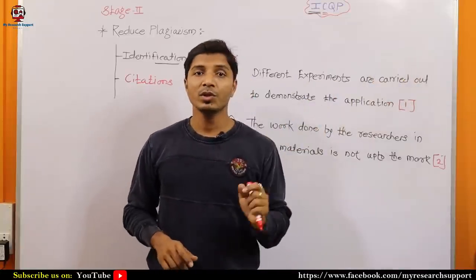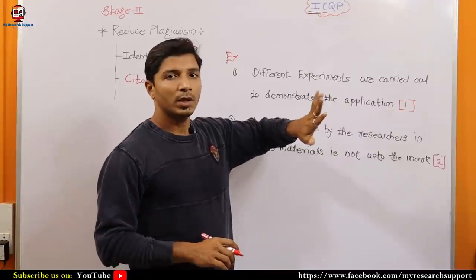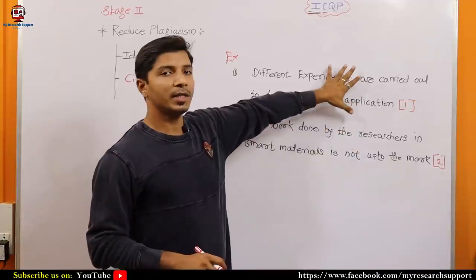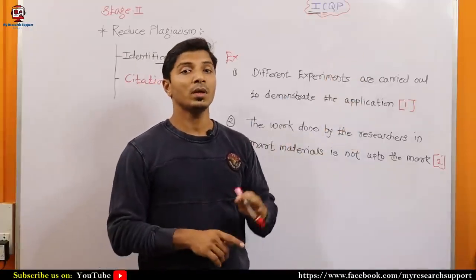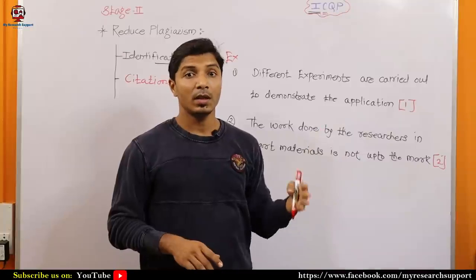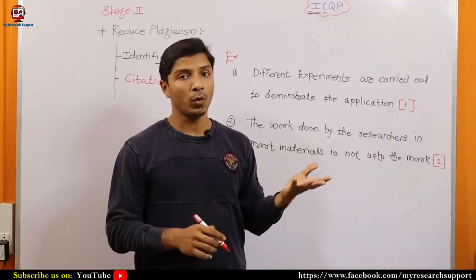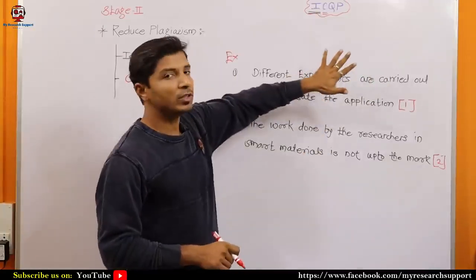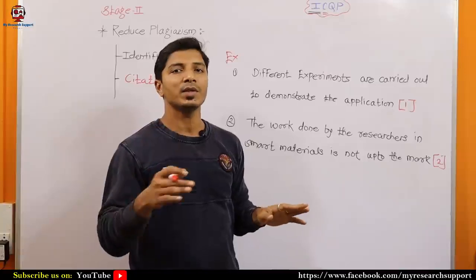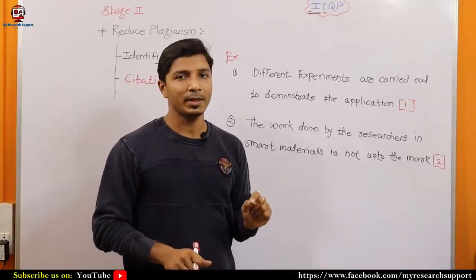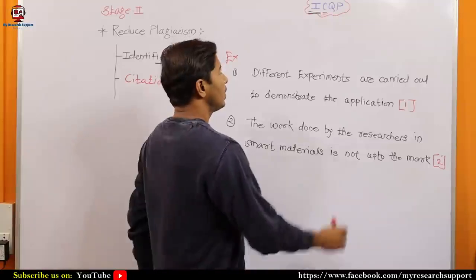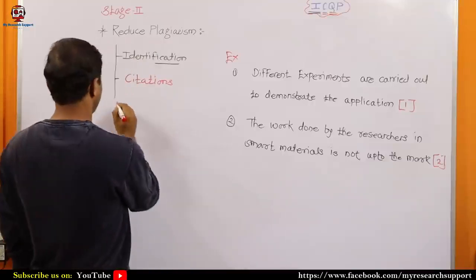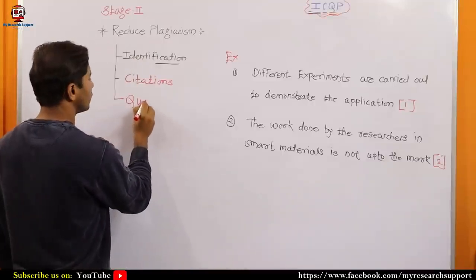But the most important point is, even if you are giving proper citations, this sentence, this information will still be shown in the plagiarism checker or plagiarism checking software or report. So this text will be highlighted because I have copied this sentence as it is from somebody's published research article. In that case, you have to turn toward the third step, which is Q. Q is for quotation. So you have to quote properly.